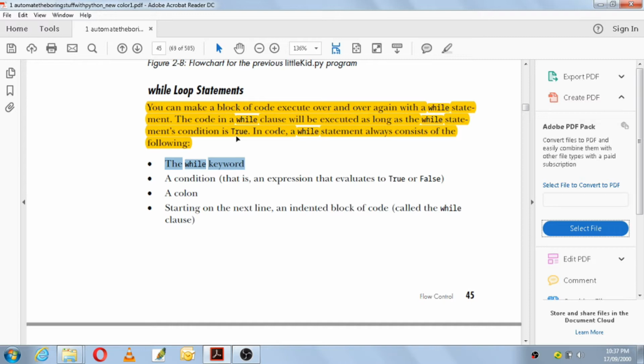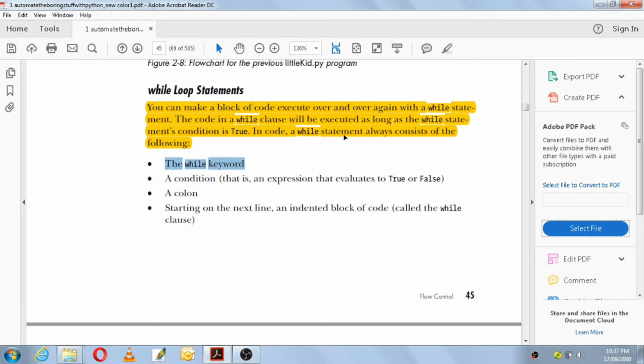So with this while statement we will also be using a condition, and below that while statement we will have a block of code. If that condition is true, the block of code will be executed as long as the condition remains true, and the block of code will stop executing once the while statement condition is false.